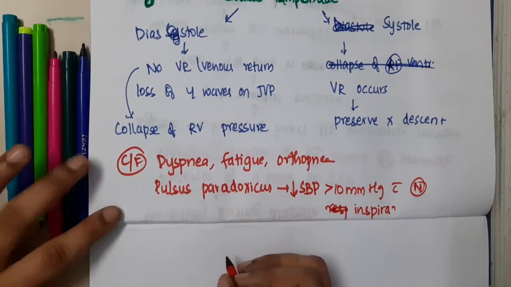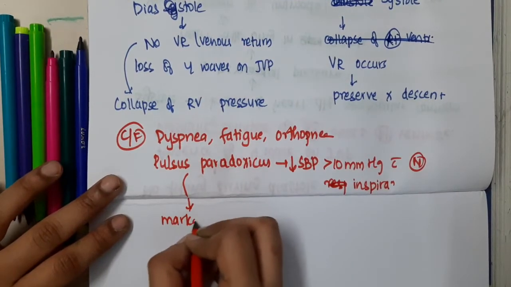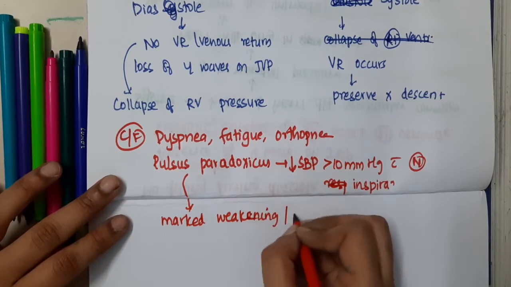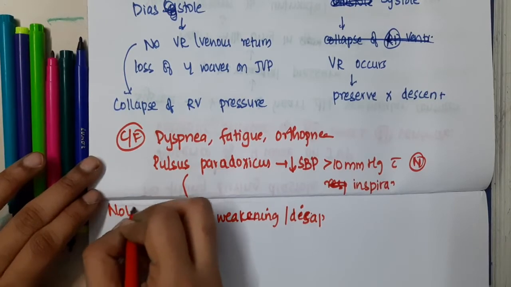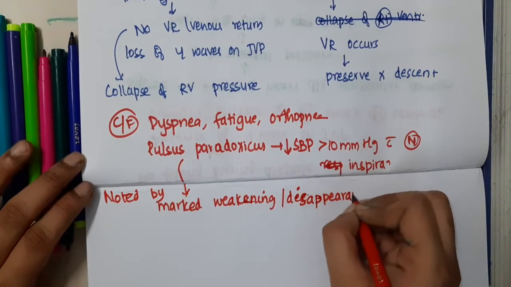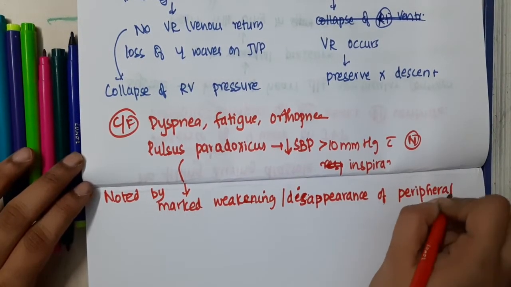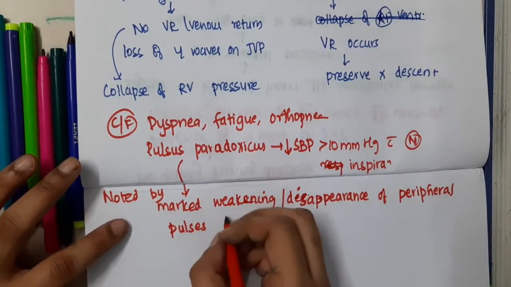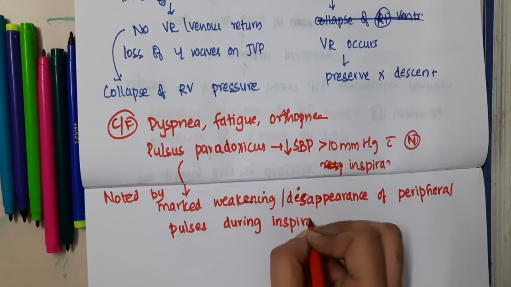This paradoxical pulse can be noted by marked weakening or disappearance of the peripheral pulse. If there is marked weakening of pulse or disappearance of peripheral pulse during inspiration, then we can think of pulsus paradoxus.